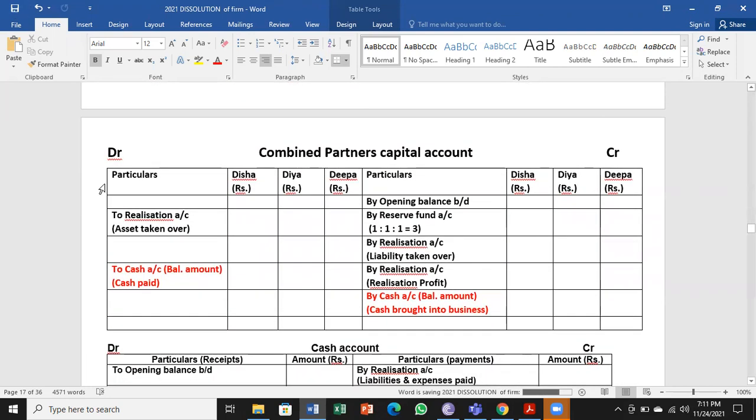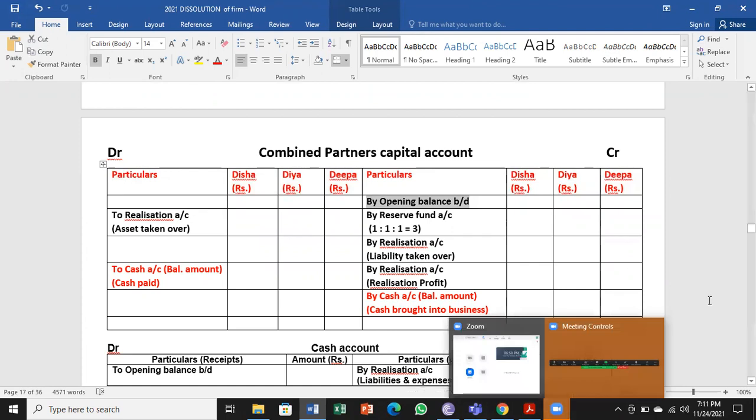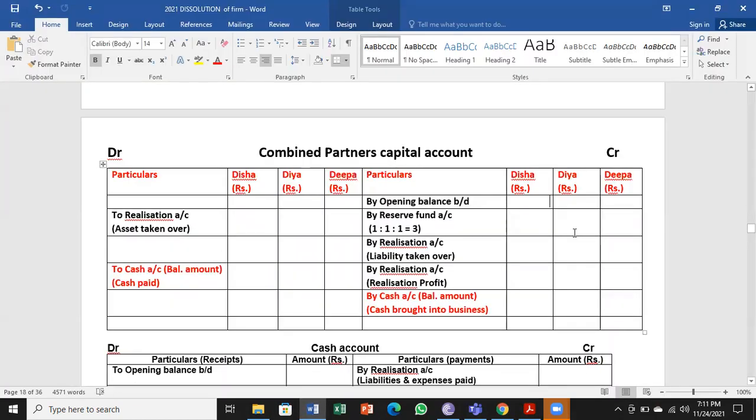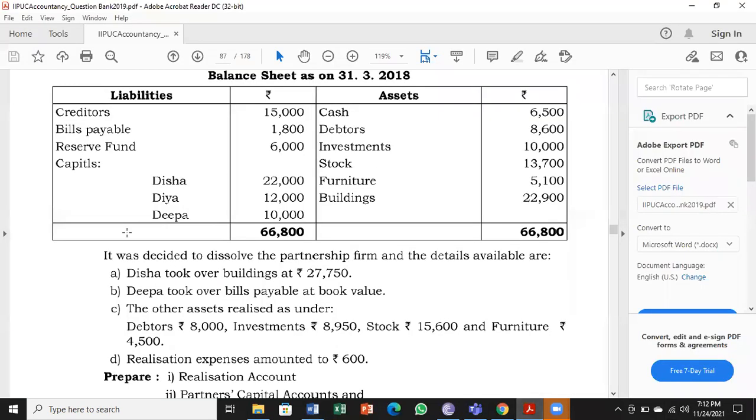Coming to the next account, combined partners capital account with three amount columns and one particular column on both the sides of capital account. So we usually start with opening balance brought down. That is the capital balances in the balance sheet. So if you look at the balance sheet, we have capitals as 22,000, 12,000 and 10,000. Let me transfer those to the opening balance. 22,000, 12,000 and 10,000.